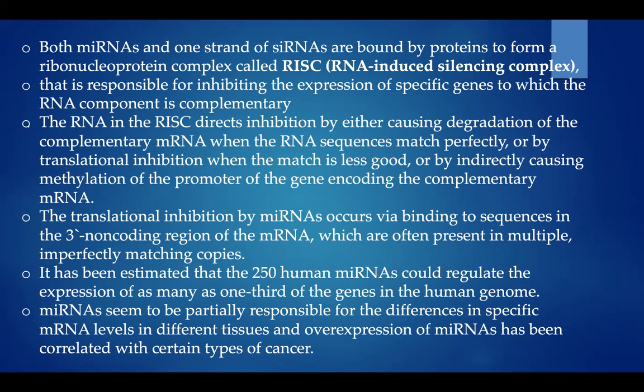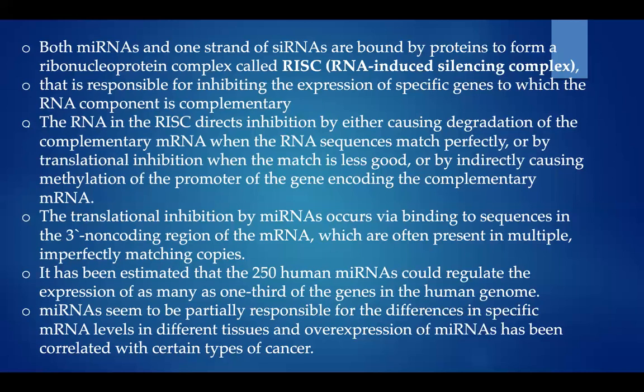So the RNA in the RISC can directly inhibit the expression of a specific gene by degradation of the complementary mRNA when it is perfectly complementary, but when it is not good enough for complementation, it undergoes translation inhibition, or indirectly causes methylation of the promoter of the gene encoding the complementary mRNA.